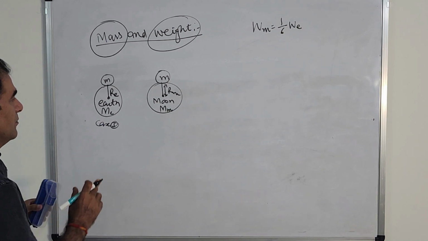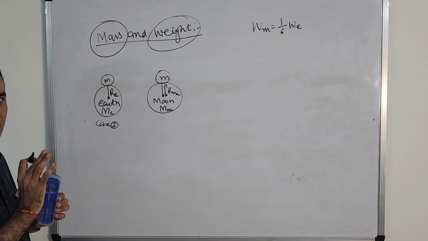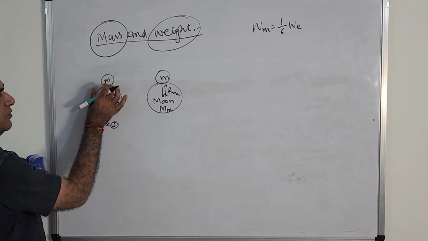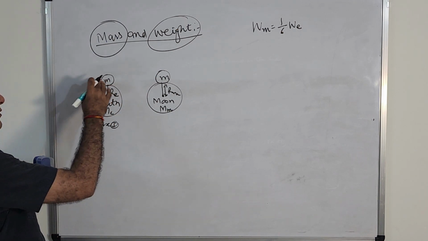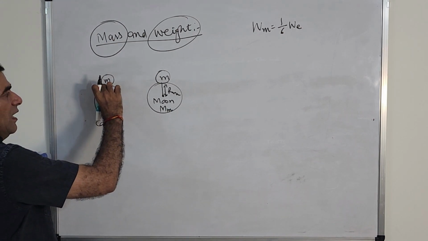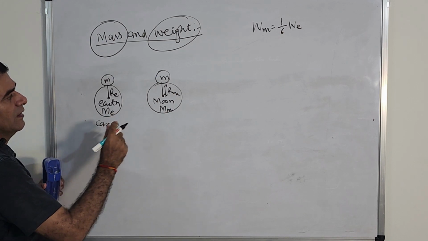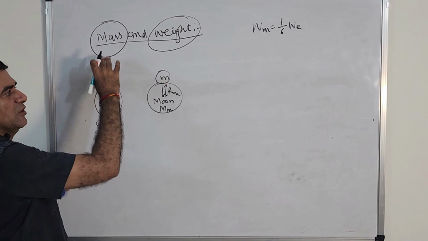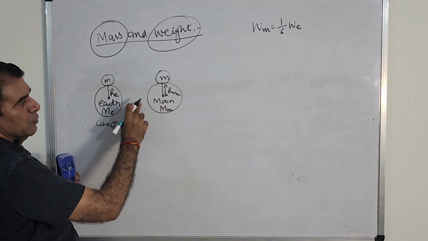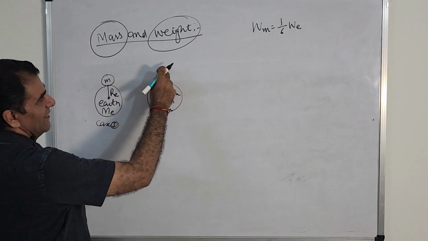Now in this diagram, case 1, the object is on the surface of Earth. We want to measure its weight using a weighing machine. Re is the radius of Earth, Me is the mass of Earth. Now we took this weighing machine and the object both to the moon using some satellite.